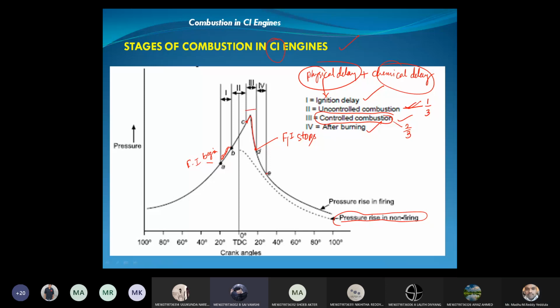Then from C to D, the valve should be open also? Both the valves are closed from A to D, as well as A to E. From A to E, both the valves are closed. Only the fuel injector is opened. Both the valves are in closed position only, because this is the end of the compression and this is the end of the expansion. In compression and expansion, both the valves are closed only.